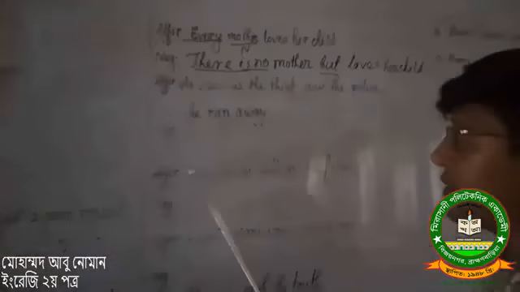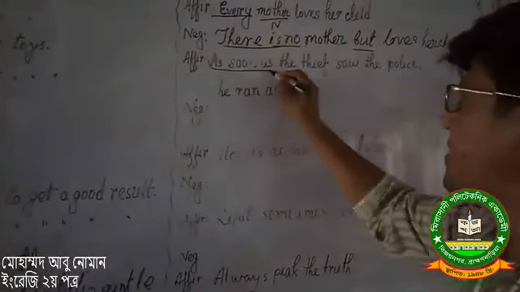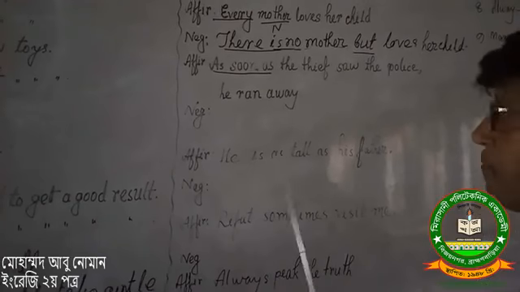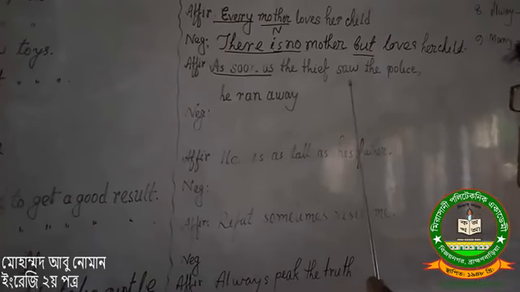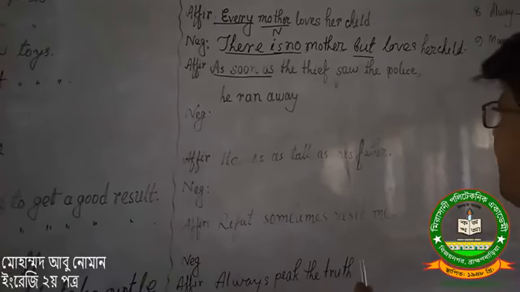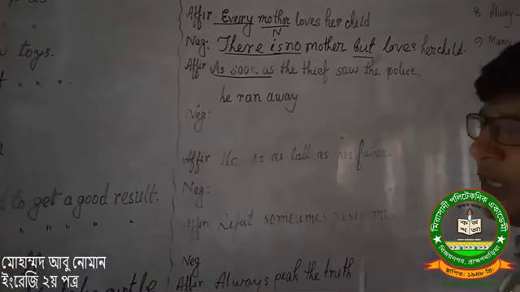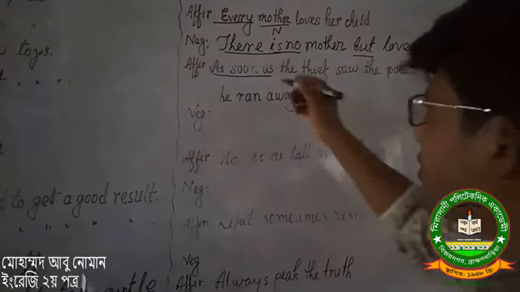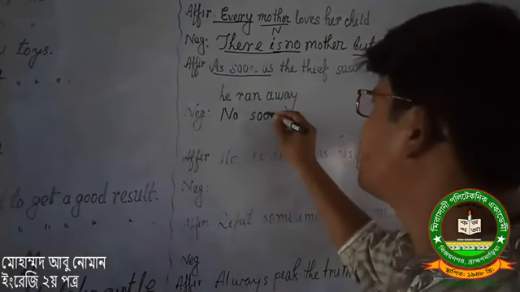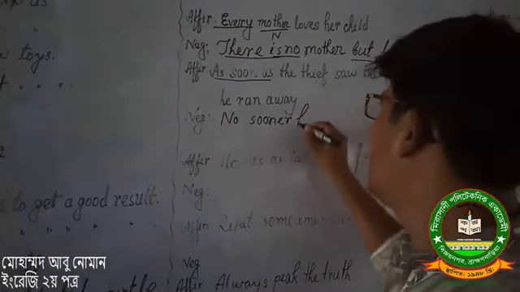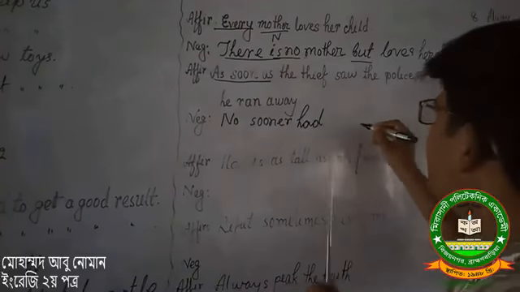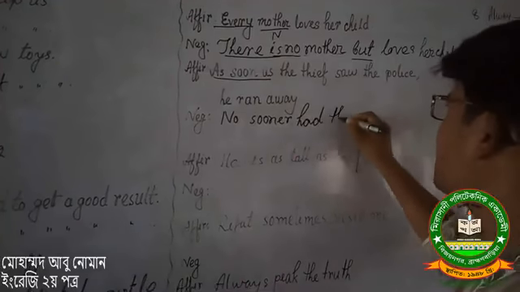Follow the example here. As soon as, I found in this sentence. This is an affirmative sentence: as soon as the thief saw the police, he ran away. If we make it negative, we will write first no sooner had, then the subject of the sentence, the thief.